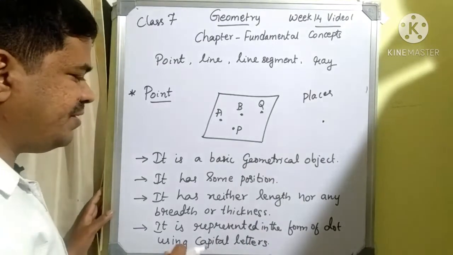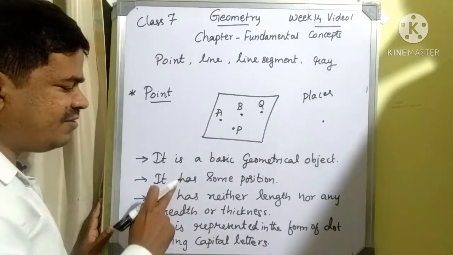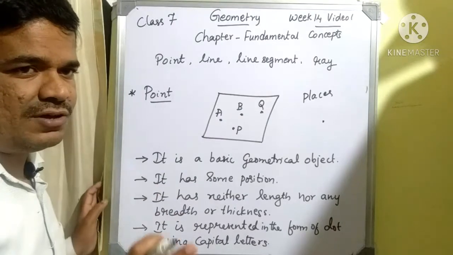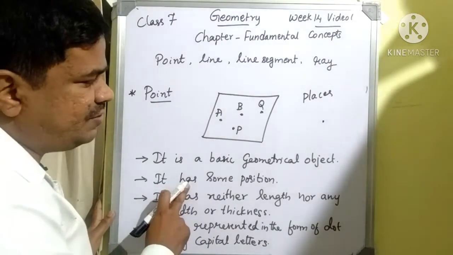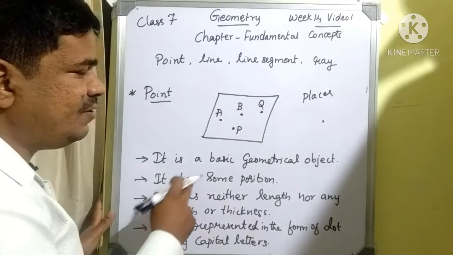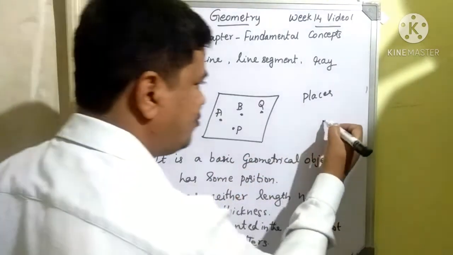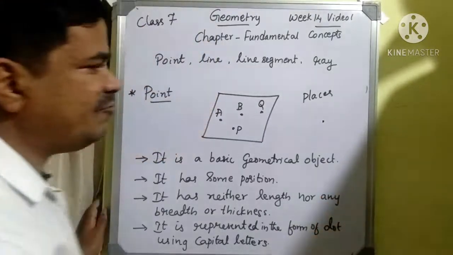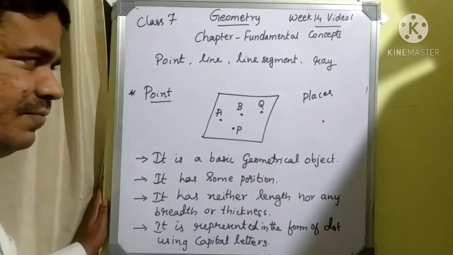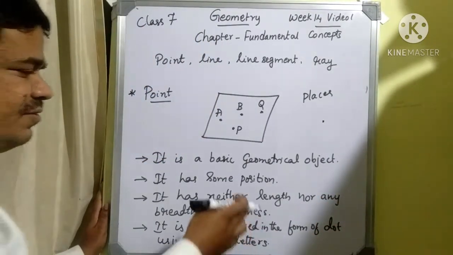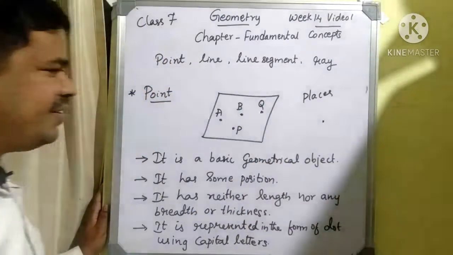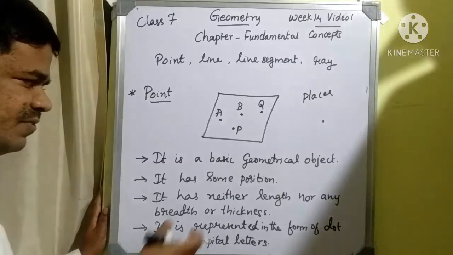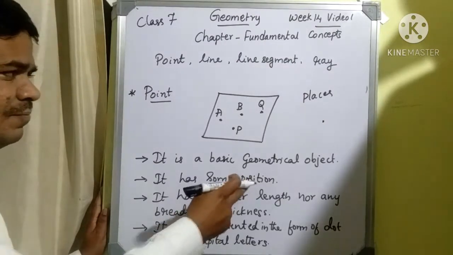Here there are some basic characteristics related to the concept of point. First one is it has some position. That means if I want to represent anything, I just put a dot in that place and then we represent it as a point. That's why it is called some position.